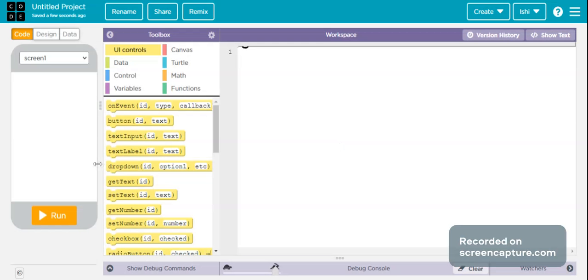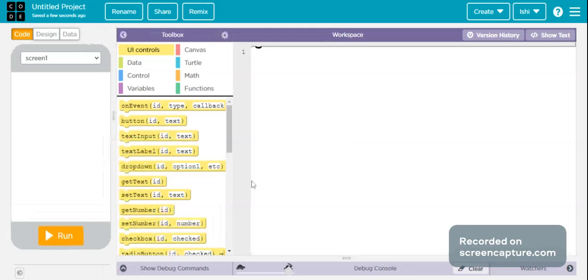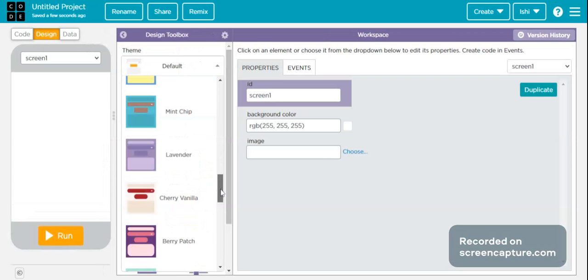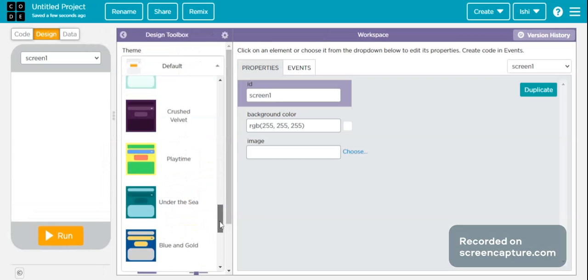Today I'm going to tell you how to make a simple calculator on Code.org App Lab. So let's begin. First of all, I will give it a theme here. The theme is going to be pastel.